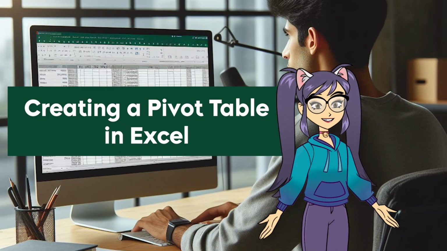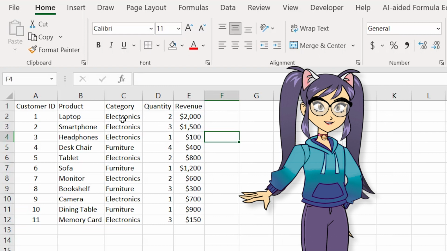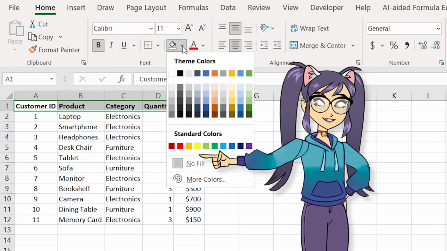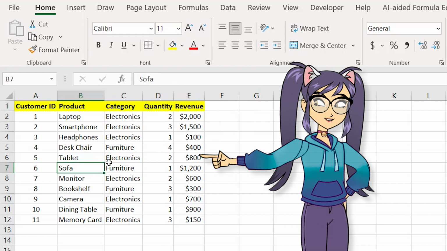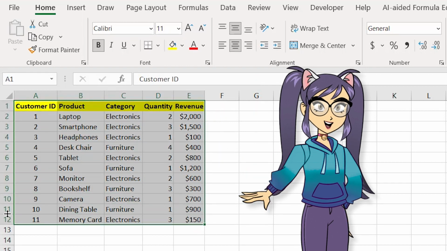Creating a pivot table in Excel is a straightforward process. Here are the steps. Step 1. Organize your data. Ensure your data is well organized with a clear header row. Each column should have a unique heading, and each row should represent a record.